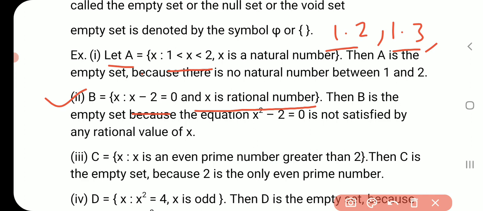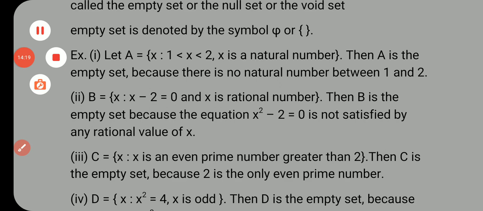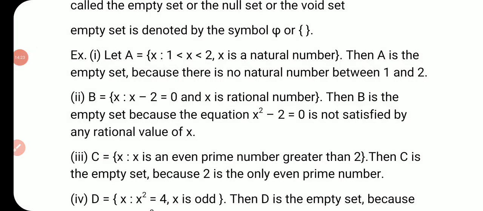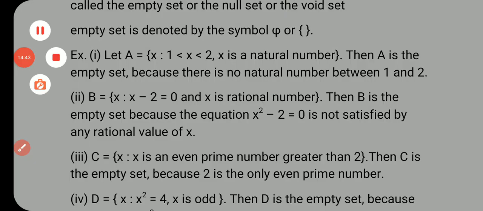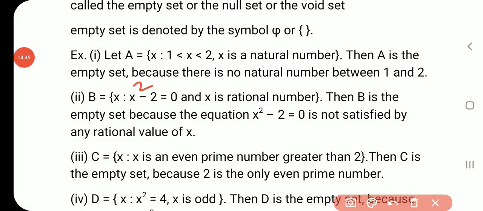Sorry, this is not x minus 2, this is x square minus 2.